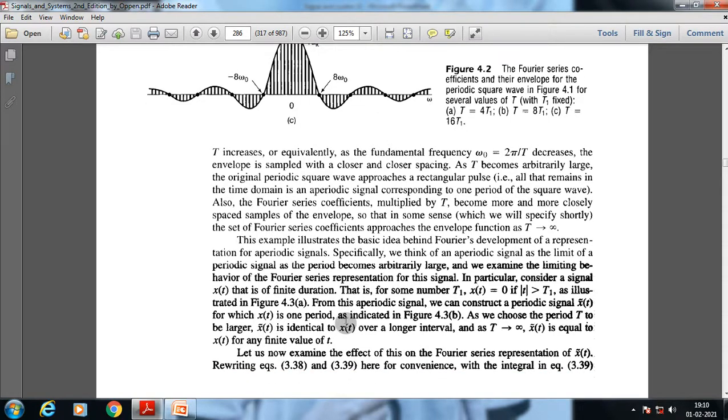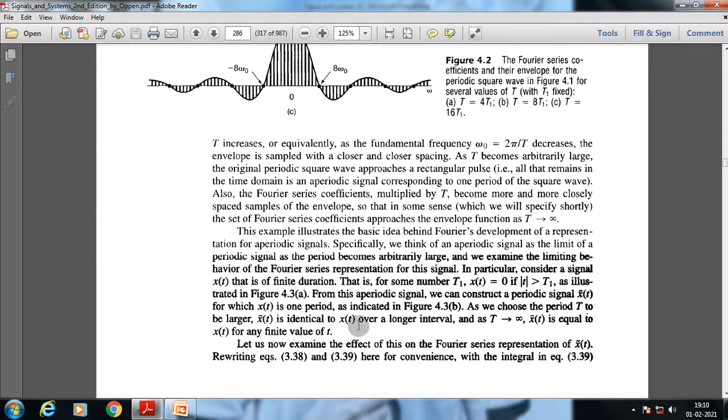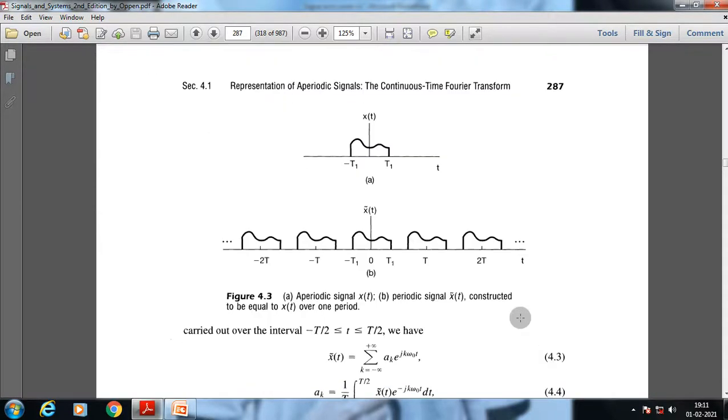As we have a finite value of T, we can reconsider a specific x(t) as a periodic signal, by which we can easily represent that specific aperiodic signal as a Fourier series representation. Okay, so let us now examine the effect of this on the Fourier series representation.